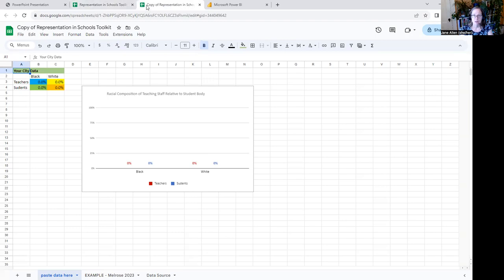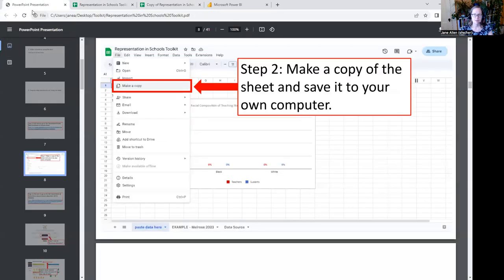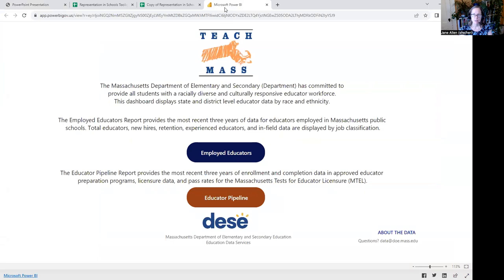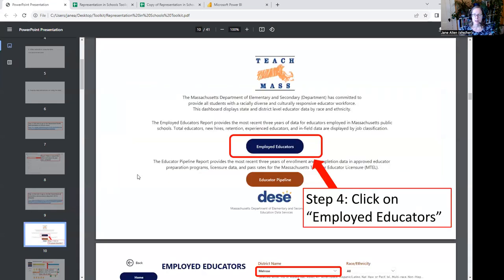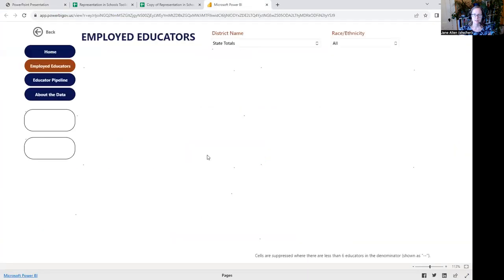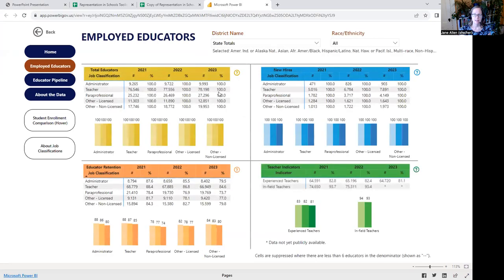So I did make a copy of it in advance of making this video just for the sake of saving time. But that is what you should do. And then we're going to ask you to go to the Massachusetts data. And so again, if you right click, it will open in a new tab. And this is what that website will look like. So to go back to the toolkit, we're going to have you click on Employed Educators, which is this navy oval here. You can see it here. And it opens this web page.